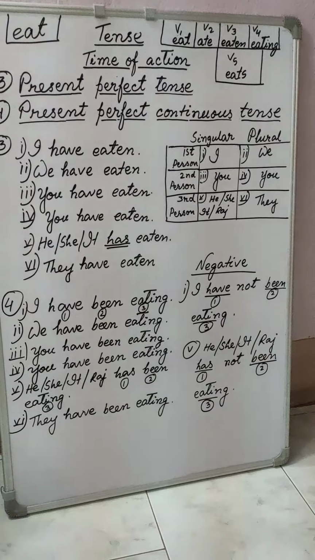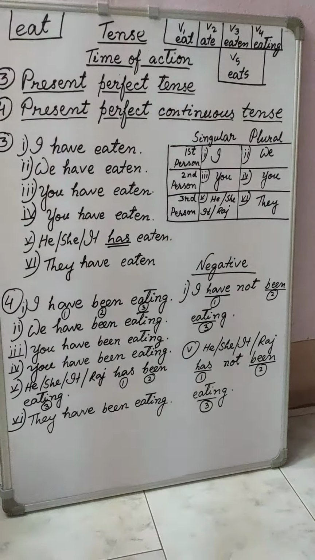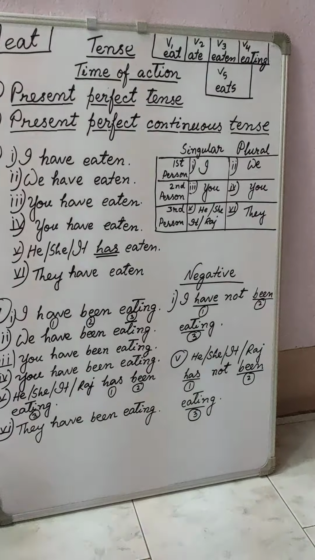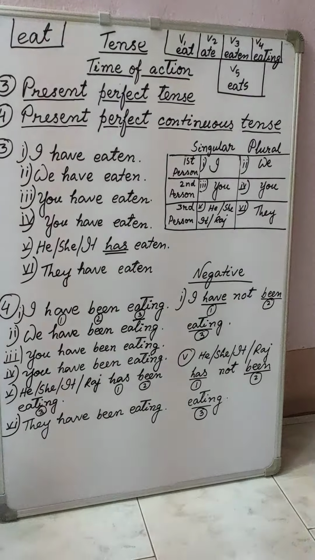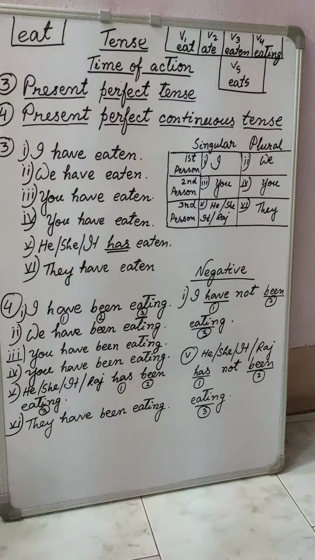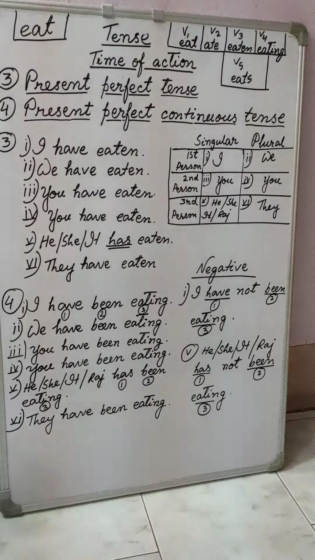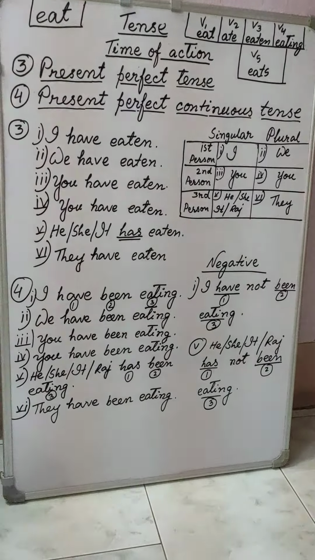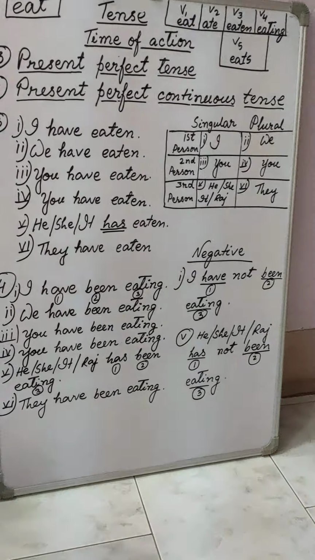So for perfect tense you have to use have just after the subject. What is the symbol of perfect tense? The auxiliary and V3. But here this is the combination of two tenses, so for perfect tense, have; for the combination, been; and last, continuous tense form, eating. So I have been eating. Then we have been eating, you have been eating, you have been eating.